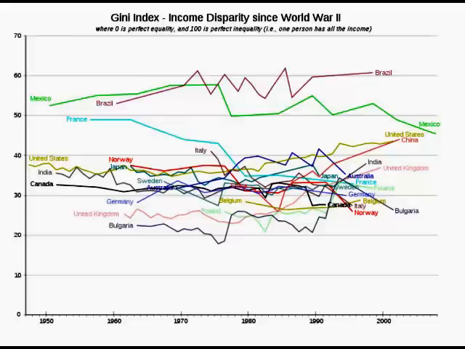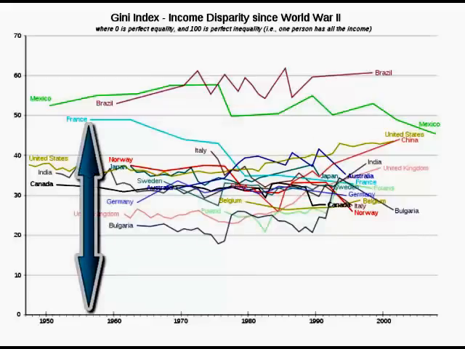Can you generalize and say that more capitalistic countries will have a higher degree of income inequality? I would say that that can be called a stylized fact, that once you allow the market forces to operate, the rich will find ways to get richer at the expense of the poor. It doesn't mean that everyone is not getting richer, it just means that the gap between the rich and the poor is widening. Here's France, and you see France is lowering the degree of income inequality over time.